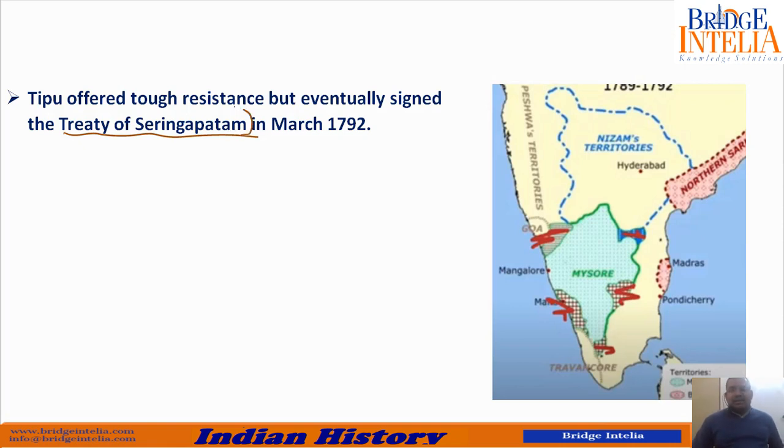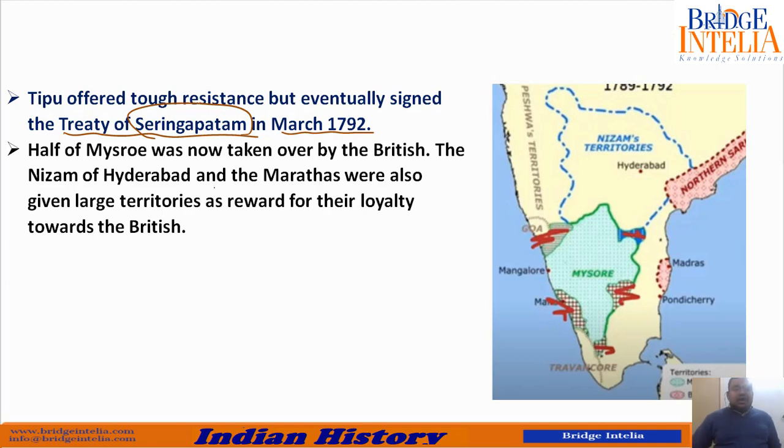The British have reached Srirangapatnam. They would have entered Srirangapatnam. So Tipu was helpless. He thought, let me end the war, let me sign the peace treaty. So this time Tipu gets defeated. The treaty was signed in March 1792. As per the terms of the treaty, half of Mysore was now taken over by the British. So all these territories were captured by the British.